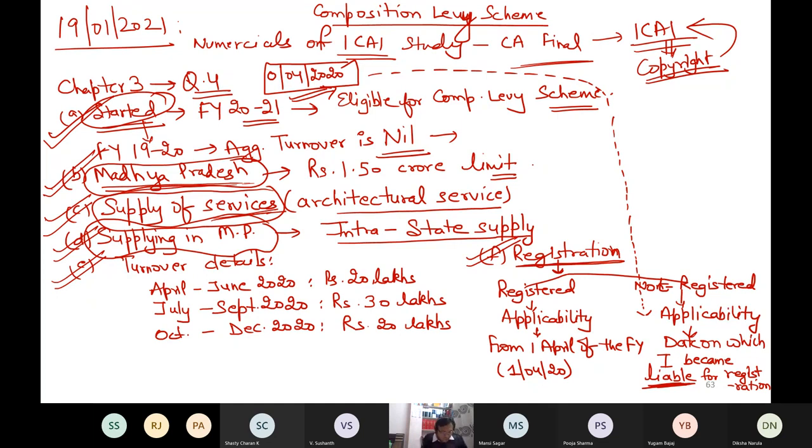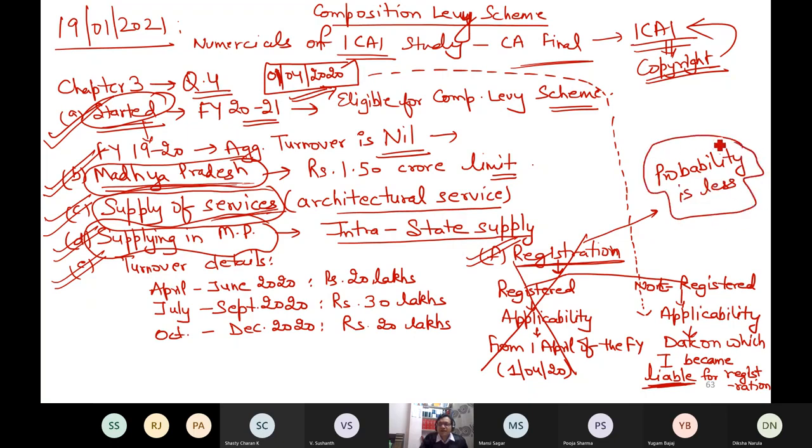But because this line, the firm has obtained registration, it is not telling me that on 1st April 2020 I was registered. This is not the meaning of that line. So maybe on 1st April 20 I can be unregistered, maybe on 1st April 20 I can be registered, but registered possibility is less. So that is why I am skipping this option. The probability of this is very less. Why? Because I started the business on that date. So why will I take a registration on that date?